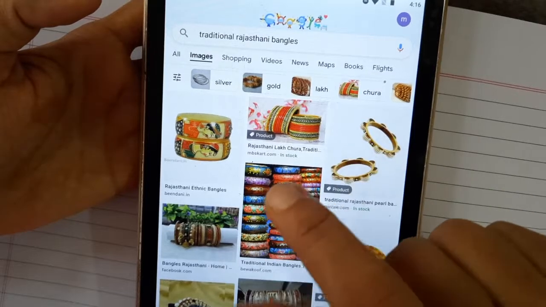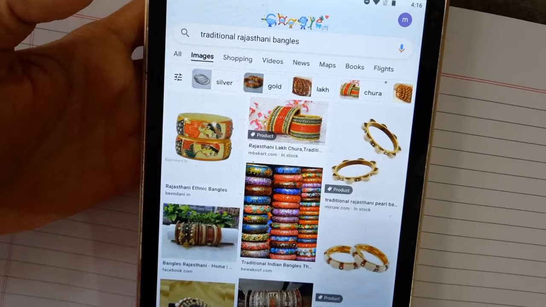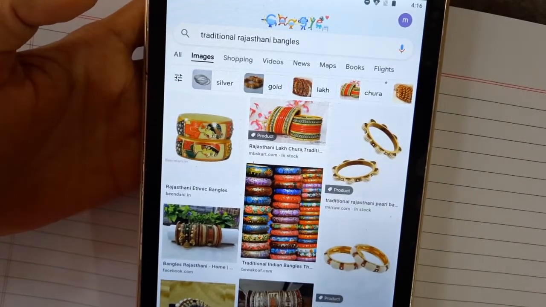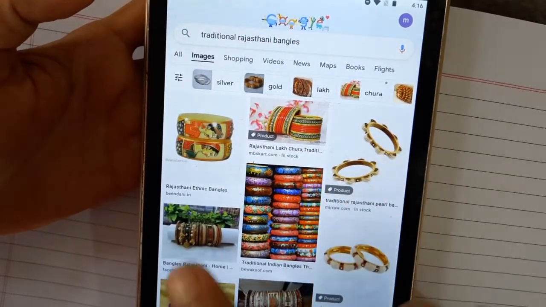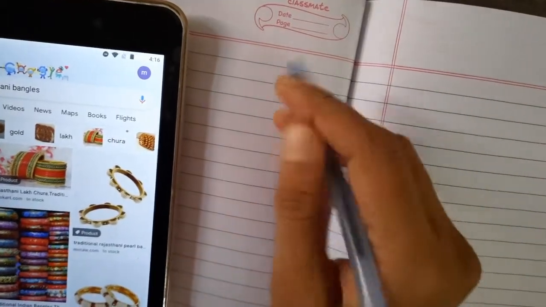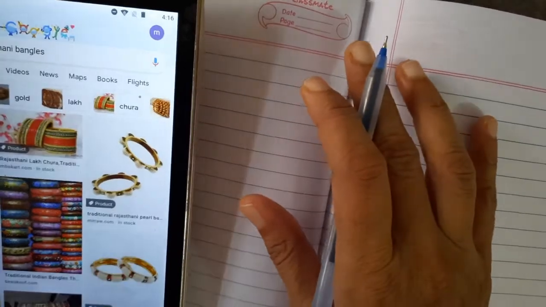Take the miniature pictures, make a Word file, paste those pictures on that, and cut them and paste them on the bangles. This is one of the ways. Or you can draw the bangles with your hand and then paste. It's like making a collage.